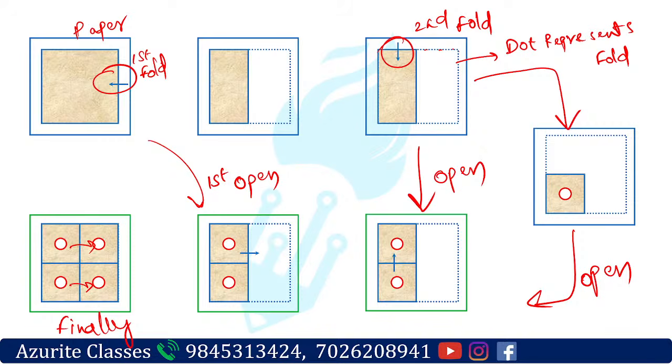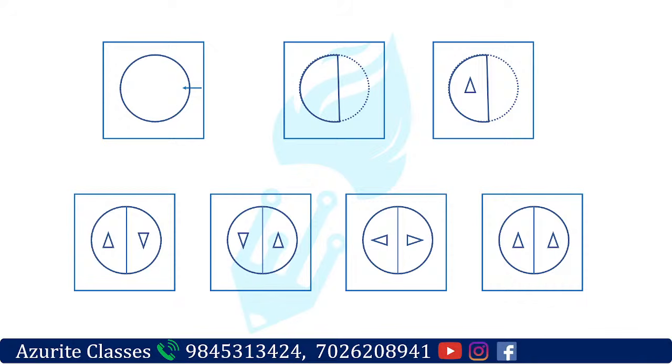I will solve one more question and it will be easy for you. So this is the question. In this, the first fold is from the right side and it became half, and one diagram is created, that is the triangle. Now if you open this, what figure will come?